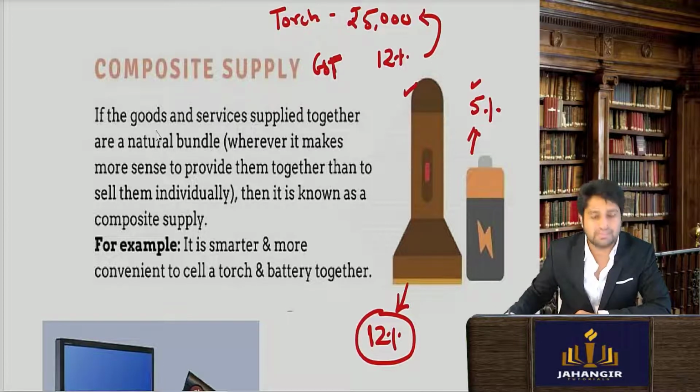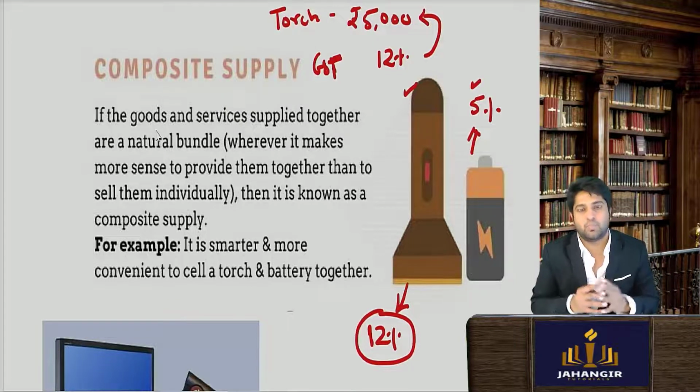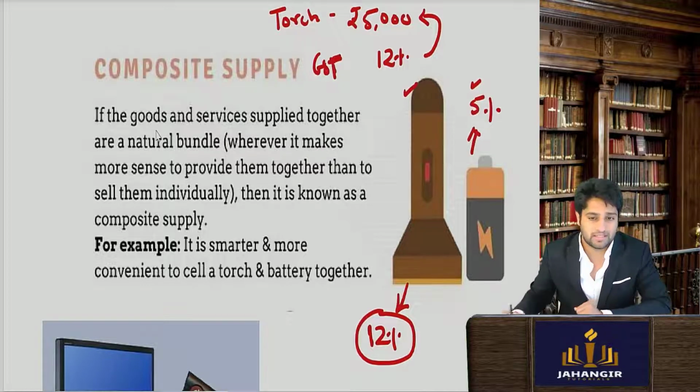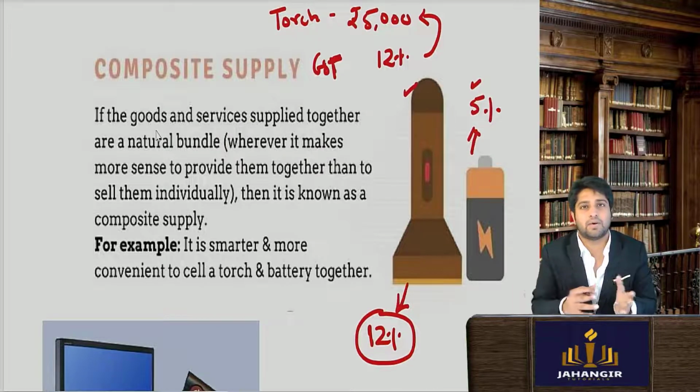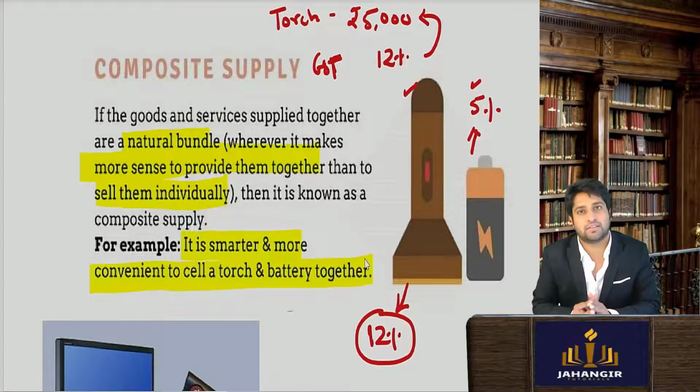So what do you mean by principal supply? Whichever is the main act, which will be found out from the circumstances of the case, and which are naturally bundled with each other, means they naturally go hand in hand. So when I say naturally bundled, it means it makes more sense to provide them together than to provide them individually. It is smarter and more convenient to sell a torch and a battery together.